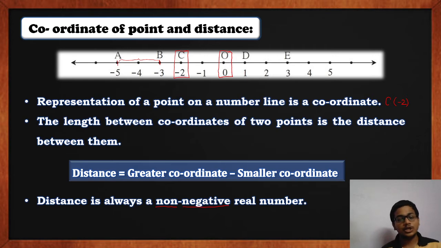So distance is a non-negative number, or rather it is a positive number or a 0. It should also be a real number. Now, real number is not a matter of concern here. It is just written for the sake. Actually, whatever answers of distance we are getting, all of them are real numbers in our textbook.